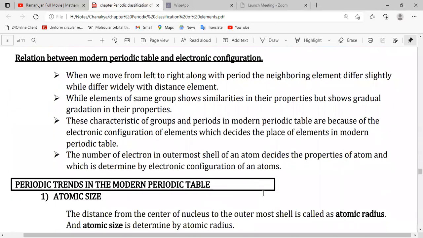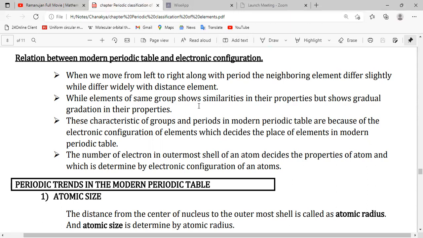Now we will discuss the relation between the modern periodic table and electronic configuration. When we move from left to right along a period, the neighboring elements differ slightly while differing widely from the distant elements. All the time when we are moving left to right, electrons are added in the same shell, due to which there are some differences, which are nothing but the trends.